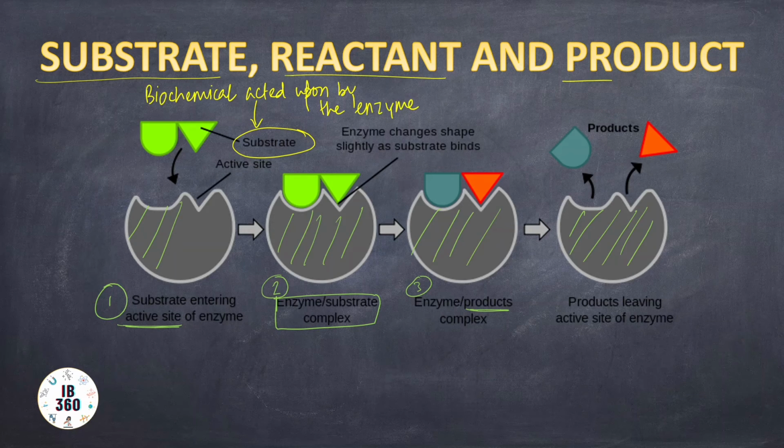But now, as the product has been formed, it will no longer be in need of the enzyme because the reaction has taken place. So now it will be time for the product, the fourth stage, to leave the active site. These products are obviously different from the substrate.